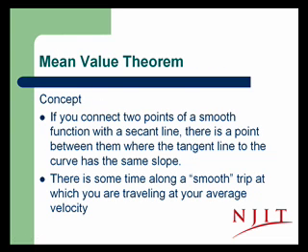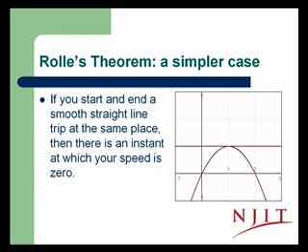Here's the concept. If you connect 2 points of a smooth function with a secant line, then there's a point between them where the tangent line to the curve has the same slope as the secant line does. If you're going along a smooth trip in one dimension, there's going to be a certain instant at which you're traveling at your average velocity. That's really all that the mean value theorem means.